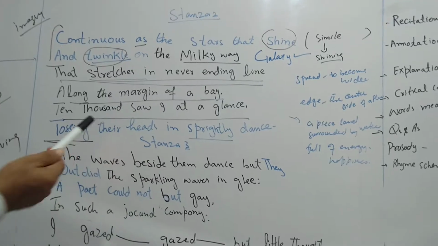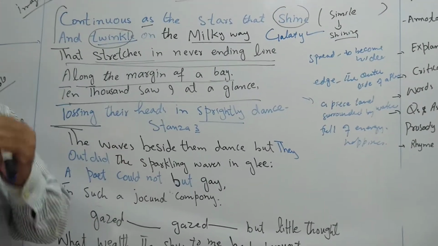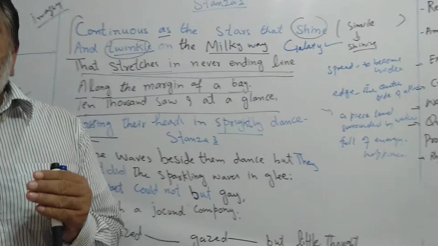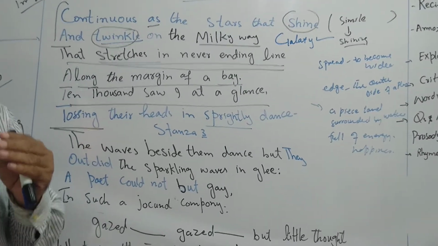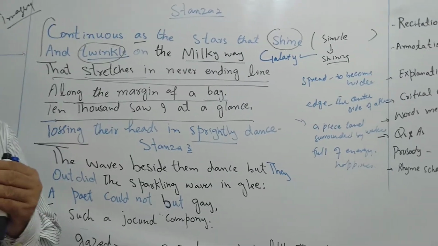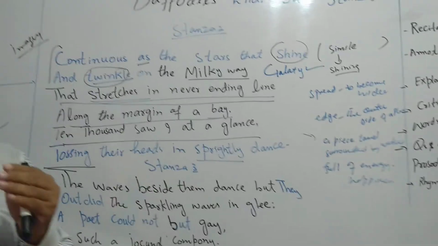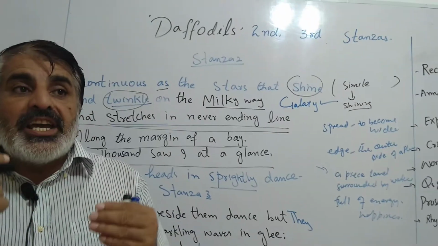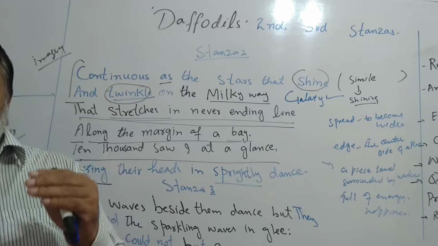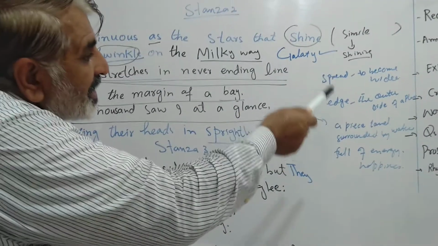Critical comments. Wordsworth is the poet of nature, and his philosophy about nature is that nature always teaches, nature always sustains, nature always provides happiness. Nature is a great source of joy for the people. So this is his philosophy, critical comments.